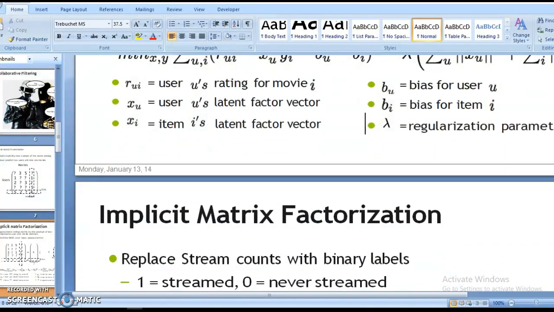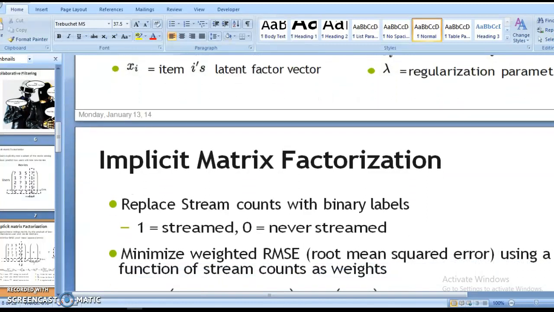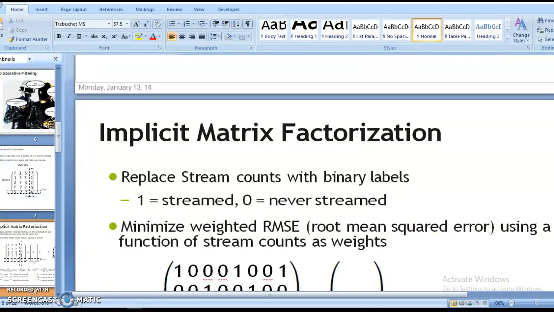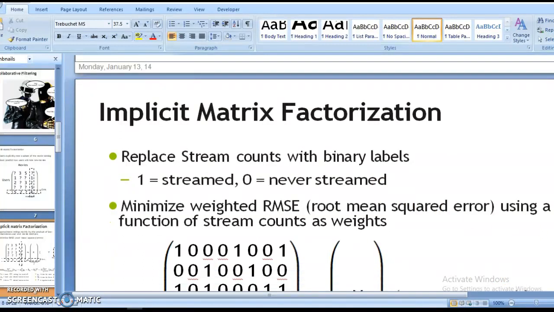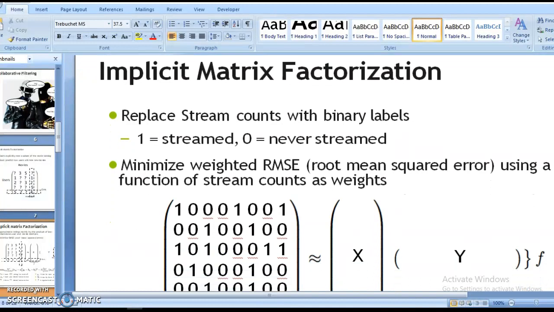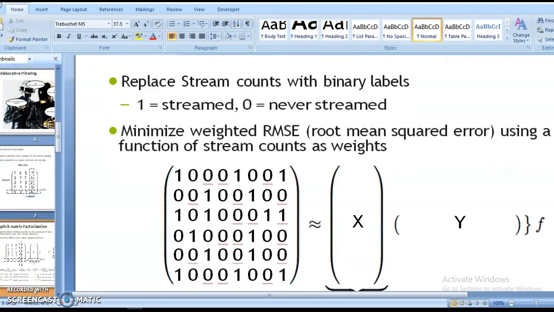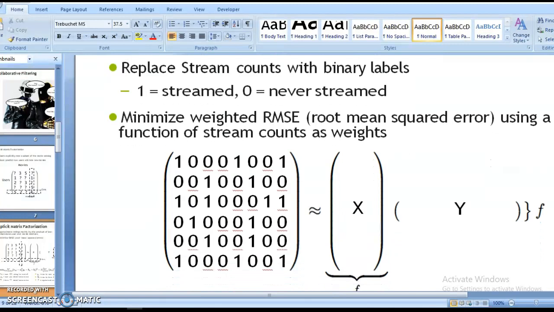Now we can go to implicit matrix factorization. Replace stream counts with binary labels: 1 equals streamed and 0 equals never streamed. Our predictor variables can be divided into two classes, 1 and 0. 1 means streamed, 0 means never streamed. To make classification easy, we can build a classification algorithm here. We can minimize the weighted root mean squared error criterion using a function of stream counts as the weights.